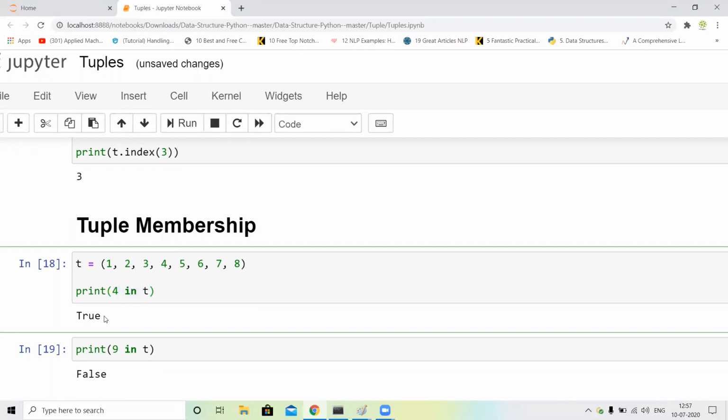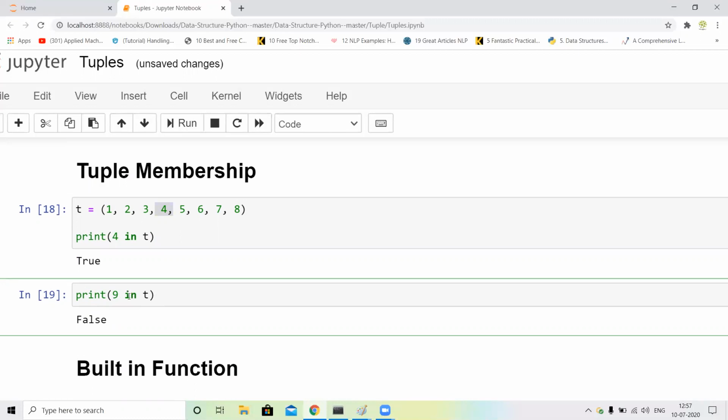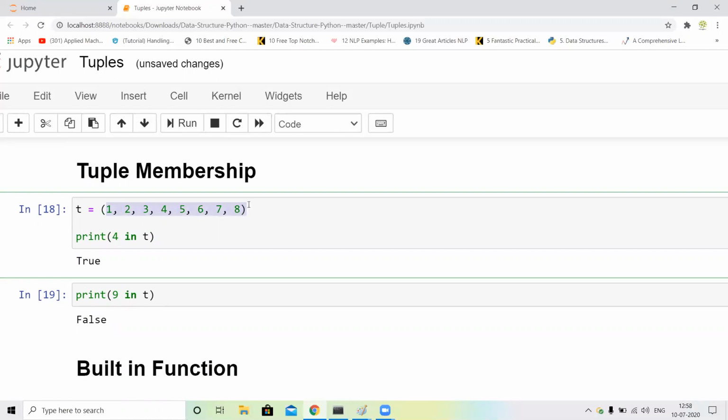I just print this. You can see true because 4 is present in our tuple. Next, the same thing, I just print 9 in t, meaning is 9 present in our tuple or not. You can see 9 is not present in our tuple, so it prints false.